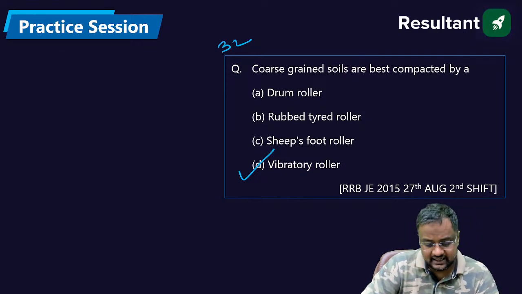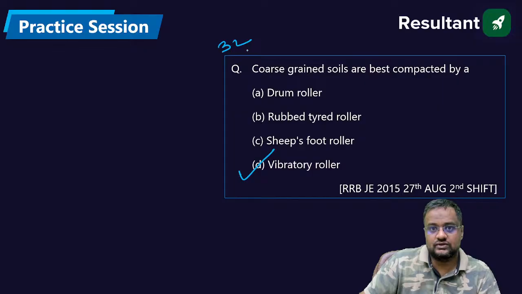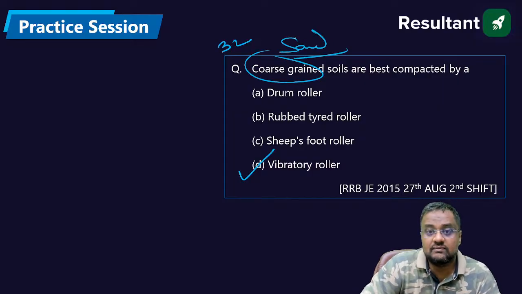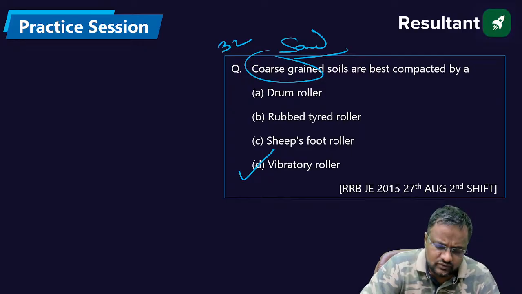But for sand, that is coarse grain soil, the best compaction is done by vibration. Pneumatic roller and sheep foot roller are for clay. For sand, the best thing is vibration.